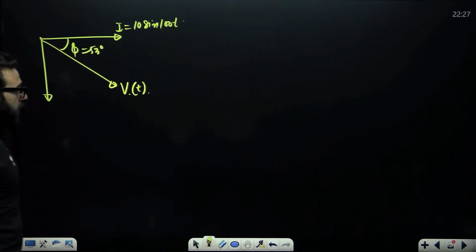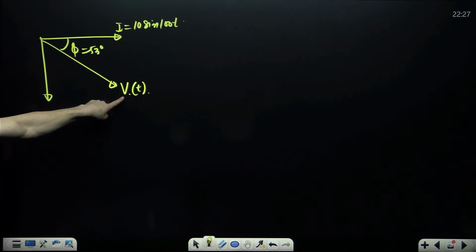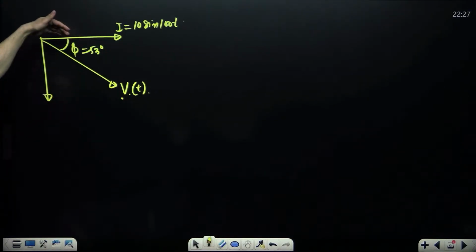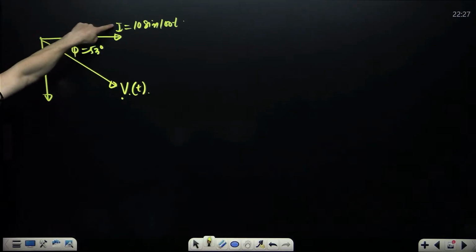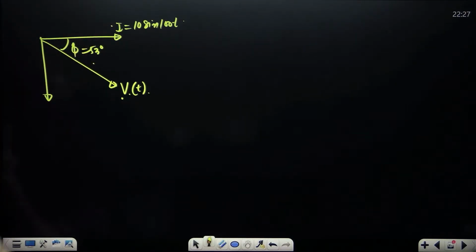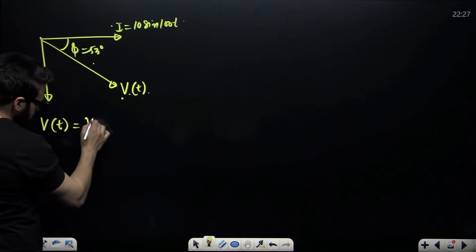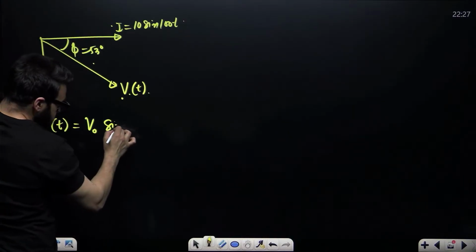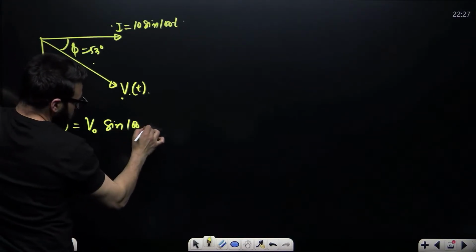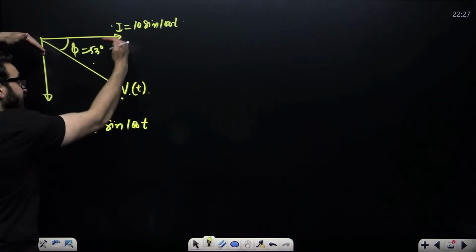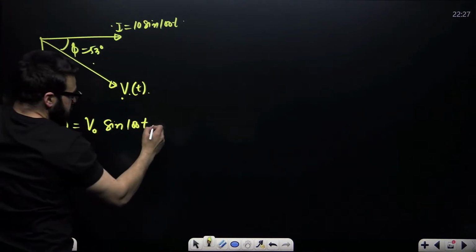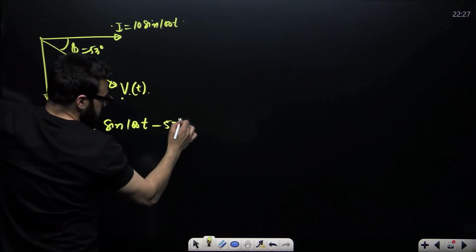Now guys, if you have to write the net voltage equation, don't you think that the net voltage lags behind the current by 53 degrees? Current is given, so take the reference as current. So the net voltage V of t will be V naught, the peak voltage, then sine of 100 t minus 53 degrees.